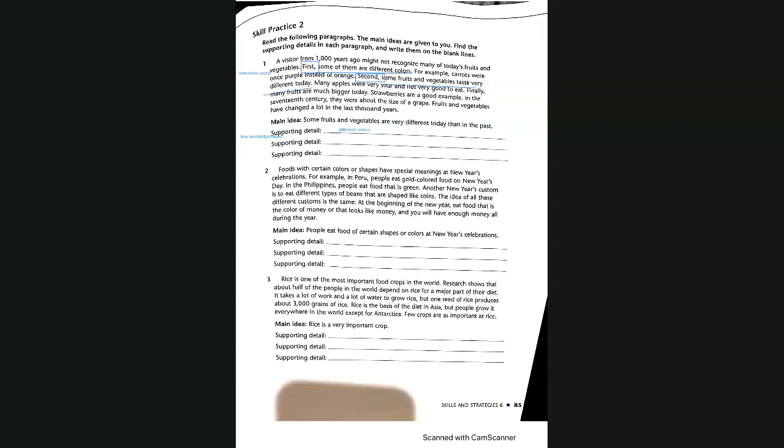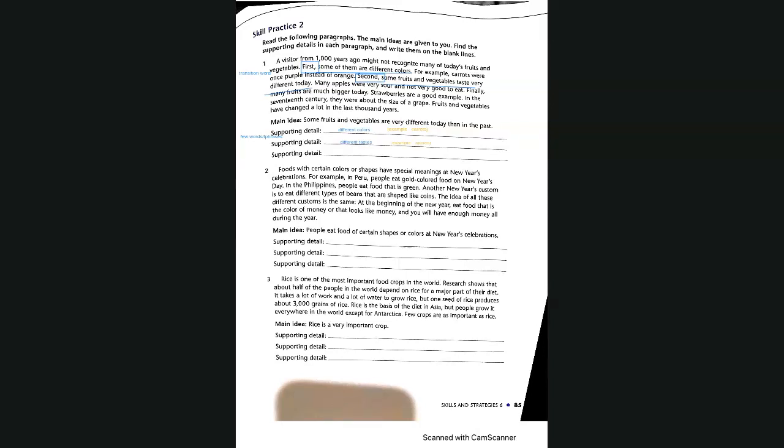Okay, so there are 3 points. The first one, they have different colors. They do give the carrots as an example. Okay, so here the example is carrots. Here, about taste, the example is apples. Okay, but the main difference is not these, these are the differences: different colors, different tastes. And then what would be the last supporting detail?